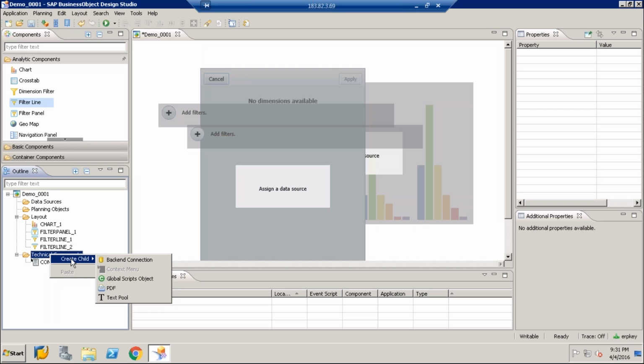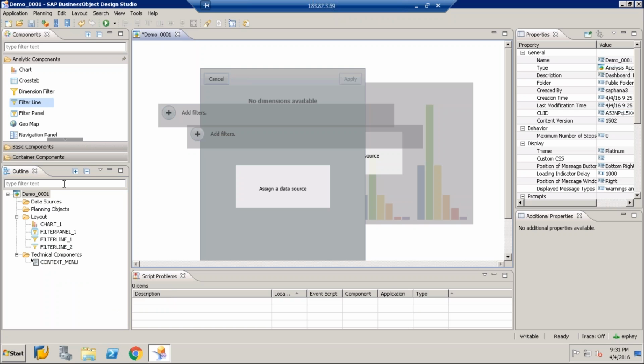If you want to print your dashboard into PDF, you can add the PDF technical component. And when you want to translate the application itself, like you have developed an application in English and you want to translate it to different languages, you can use text pool. We will see during our classes how to translate a dashboard and how we can use text pool.